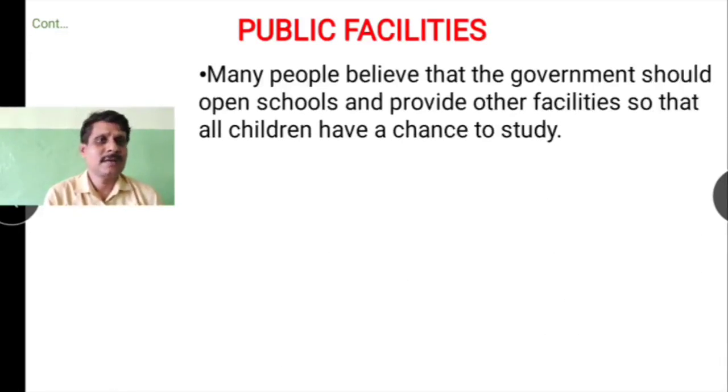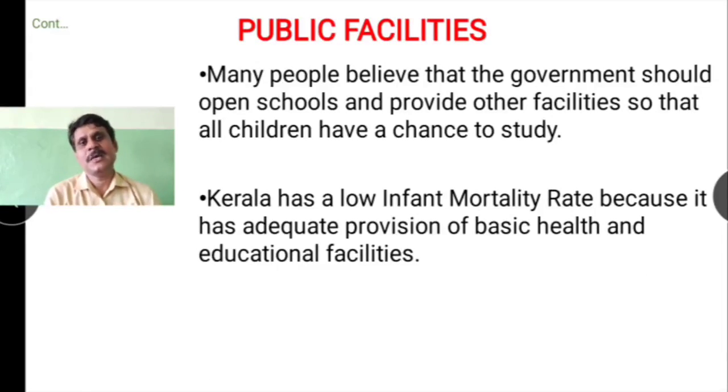Many people believe that the government should open schools and provide other facilities so that all children may have a chance to study. So this is also another expectation. Children, here Kerala has a low infant mortality rate because it has adequate provisions of basic health and educational facilities. Children, education also plays a key role in development and health also, because the educational level makes them aware of the health facilities, and also they know how to take care of their health.